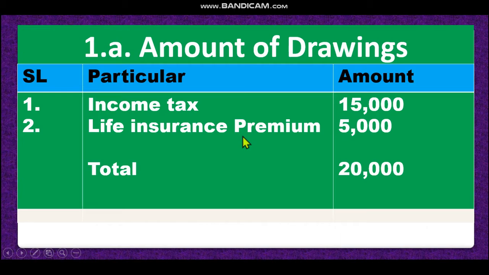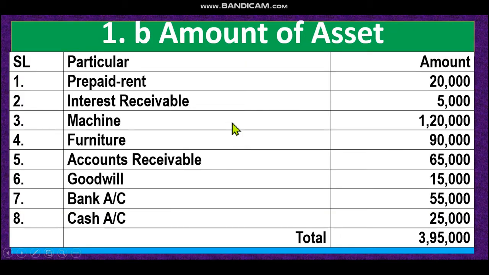Let's see the list now. Look at prepaid rent, it is our asset. Interest receivable, it is our asset. Machine, asset. Furniture, I have told you. Accounts receivable, goodwill, bank account, cash account, all are our asset. Dear student, total of asset is 3,95,000. I hope all of you understand which one is asset, which one is liability.